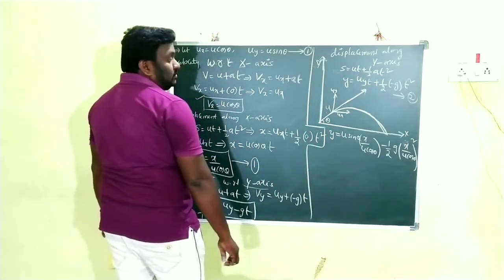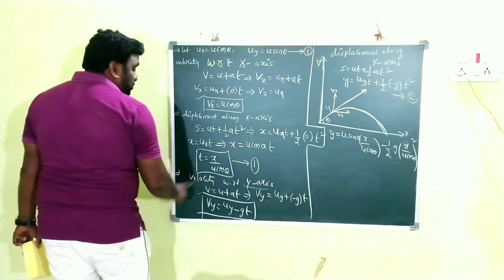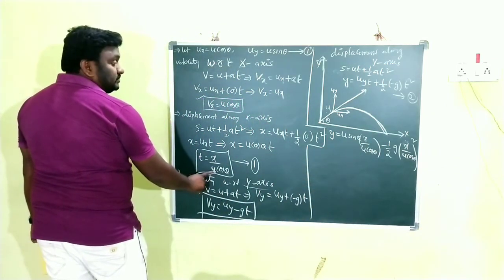Clear, children? In equation number 2, where we have t, there we substitute t = x by u cos theta. Clear?